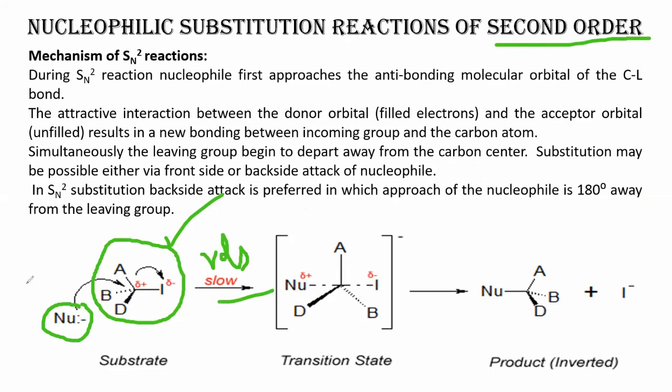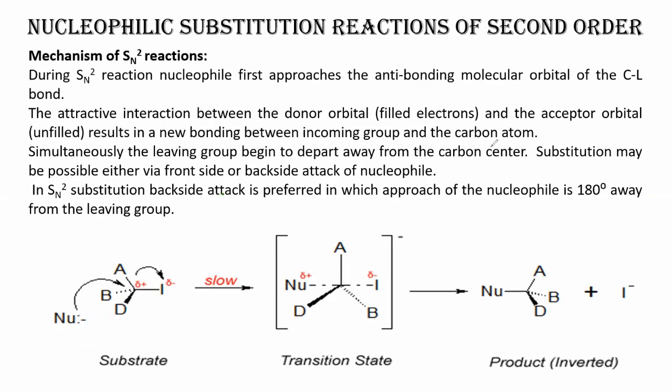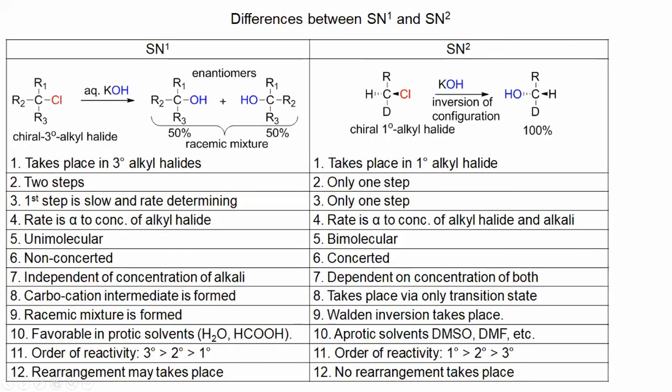Second point is, there are few observations and everything has been written under the heading of differences. So let us go. I think it is just the next slide. So here comes the differences between SN1 and SN2, and as we can see clearly, the first point is that SN1 reaction leads to racemic mixture and SN2 reaction leads to normal 100% product.